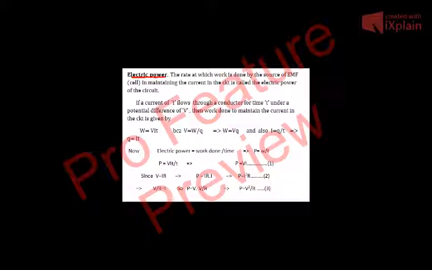As you know, the definition of power, you already know: the rate of doing work is called power. The rate at which work is done is called power. Similarly, the rate at which work is done by the source of EMF in maintaining the current in the circuit is called the electric power of the circuit. The source is always in the form of a cell or generator.